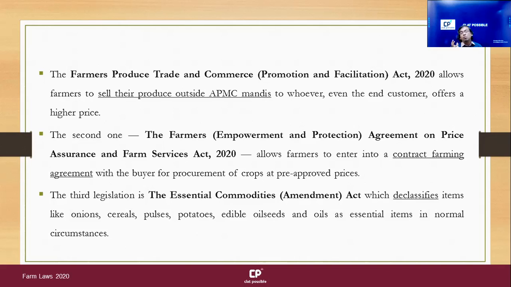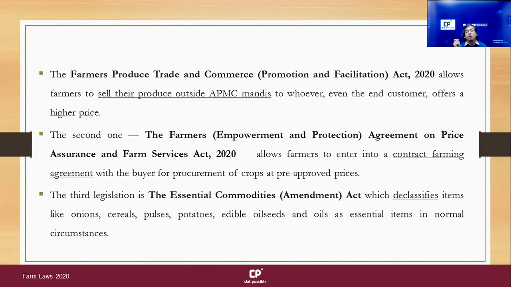hoarding is not possible. What is hoarding? Hoarding is the act of keeping something in storage, right? If something is kept in storage, letting its supply in the market go down, right? So the demand remains constant, supply goes down. What happens? The result is that the price shoots up. So now when the price shoots up, you release your goods and you make profit. So that sort of activity was prohibited by imposing a storage limit.